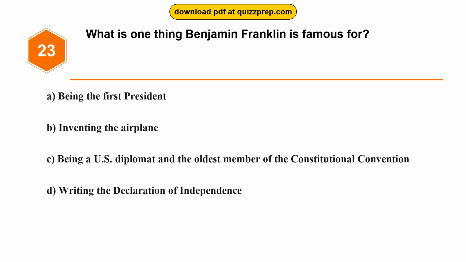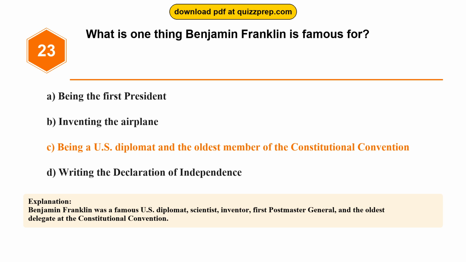Question 23. What is one thing Benjamin Franklin is famous for? Option A, being the first president. Option B, inventing the airplane. Option C, being a U.S. diplomat and the oldest member of the Constitutional Convention. Option D, writing the Declaration of Independence. The correct answer is option C. Benjamin Franklin was a famous U.S. diplomat, scientist, inventor, first Postmaster General, and the oldest delegate at the Constitutional Convention.